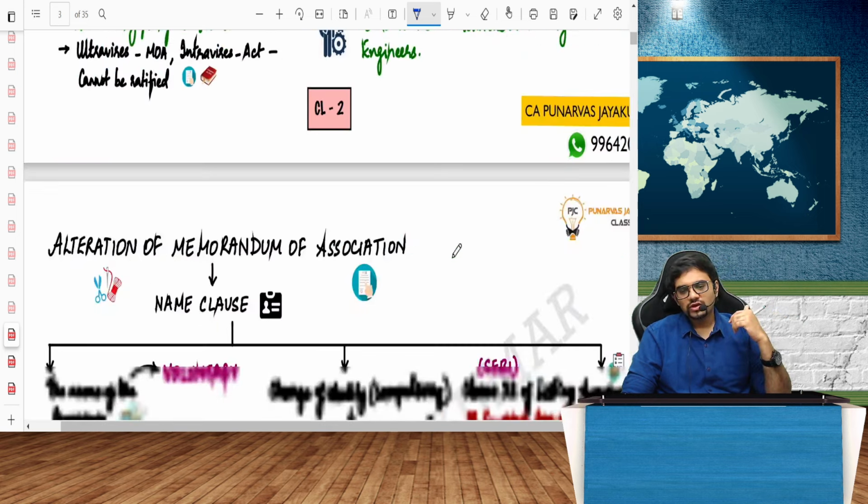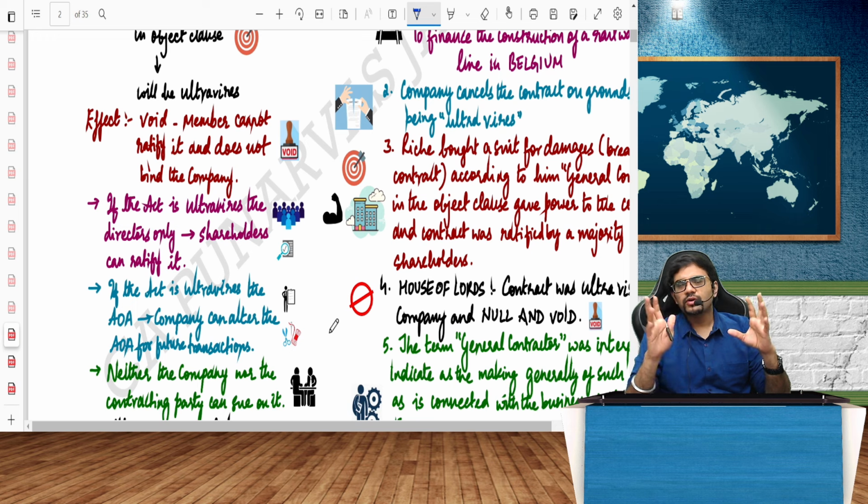When the MOA and AOA are filed with the ROC, they become public documents. You cannot touch those documents. You can view those documents. It becomes public property. You can view those documents. If you did not read the documents properly and then entered into a contract with the company, then can you cancel the contract? No.